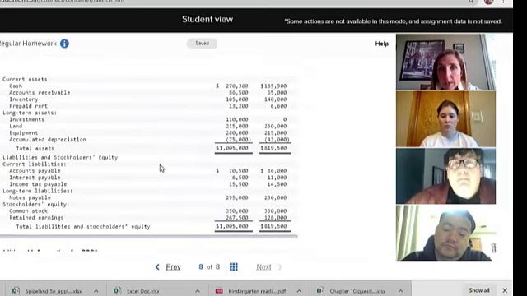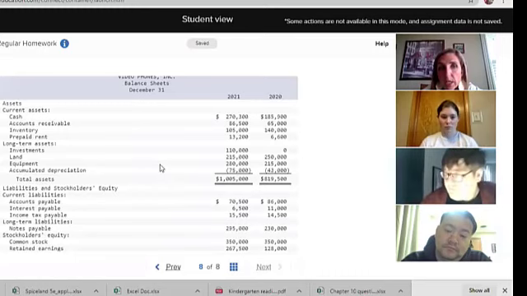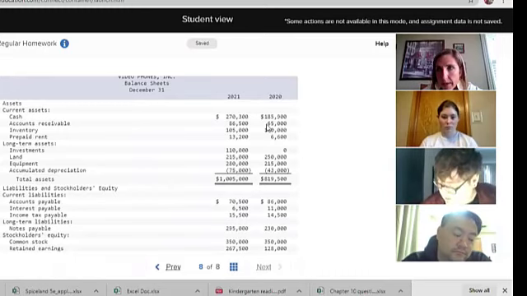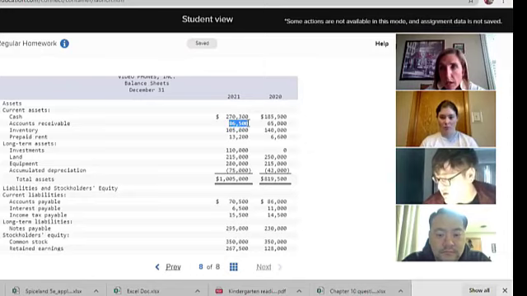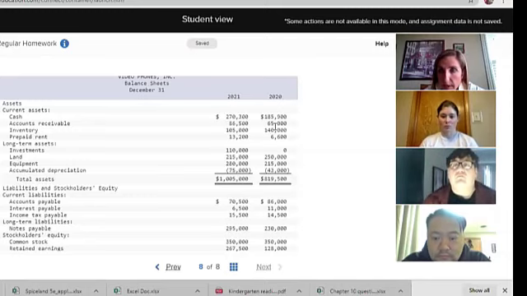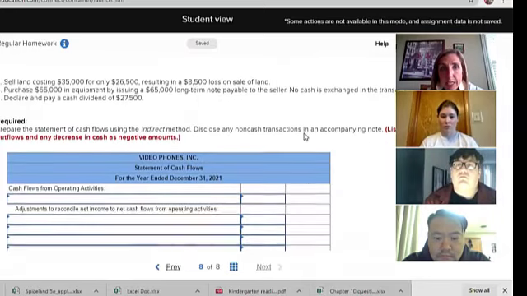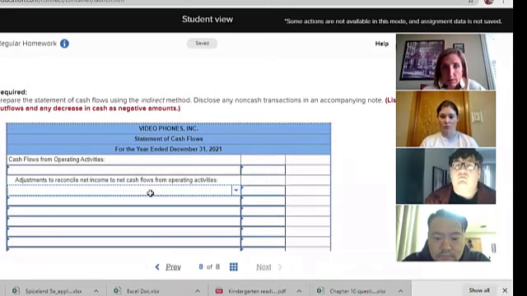Then down on the balance, this is called a comparative balance sheet. You have to do the math, it looks like to me, where you say the beginning balance of receivables is 65, the ending balance is 86.5, so it went up. Look at the far right as the beginning. It went up by, it looks like, 21,500. So if my receivables increased, I'm actually going to make that a subtraction item down here, right?